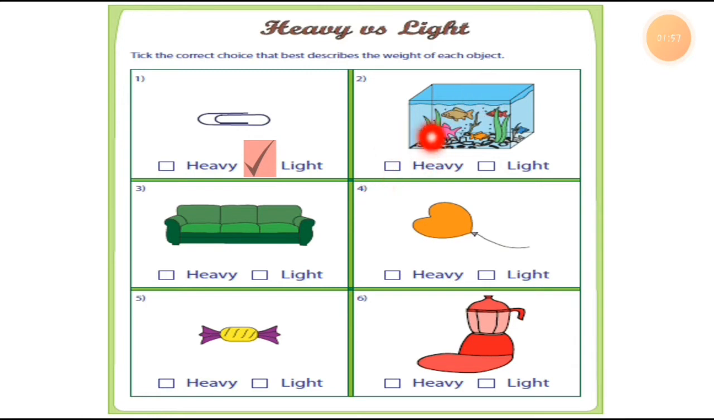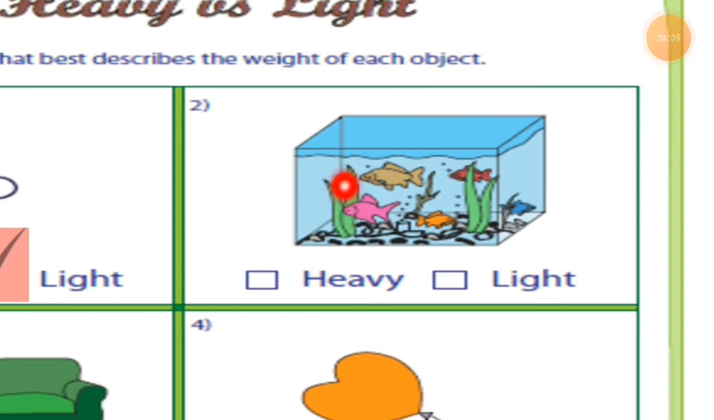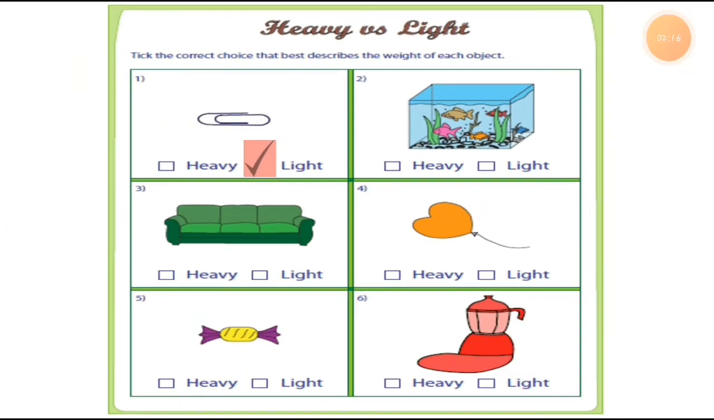Here you can see this is the fish tank, with so many fish inside it. The water is inside. Here you can see the surface of the water. How many fish are there? 1, 2, 3, 4. 4 fishes are there. Some stones are there. And this aquarium is totally made of glass, right? So two options are given for this aquarium, heavy or light. We have to choose the correct option. Which one is the correct option?